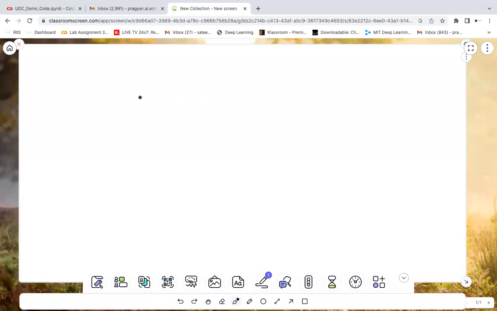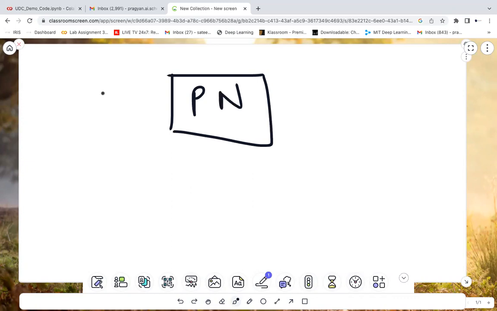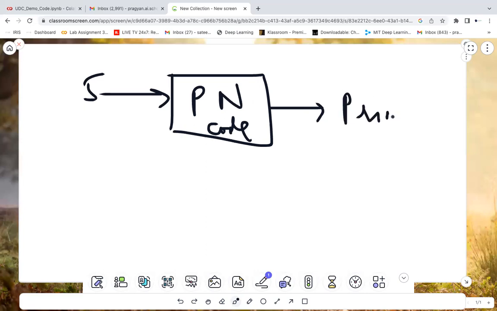For example, in the normal approach, if I want to find out whether a number is prime or not, then I'll write an algorithm for prime numbers. If we give a number 5, this is my algorithm. We write the code, and the code executes in the computer. If you give 5, it will give the output: prime or not.